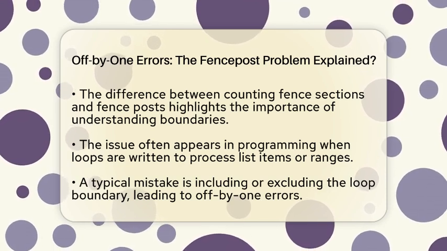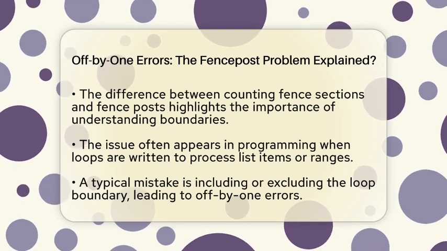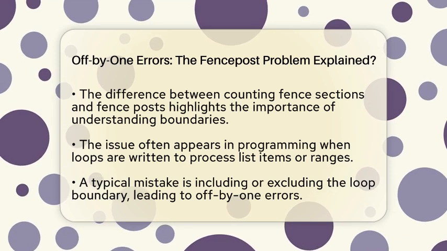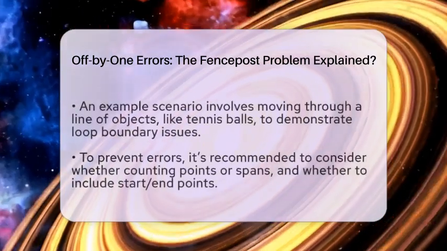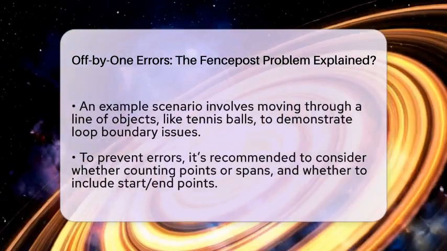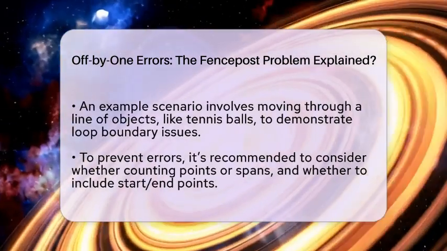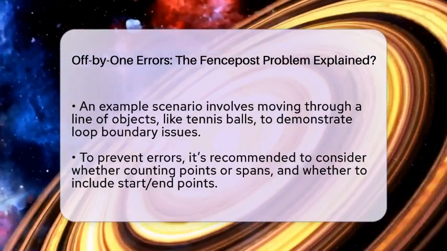This mistake often appears in code when you write loops. For example, if you want to process a list of items, you might write a loop that runs from 0 to the length of the list minus 1. But if you accidentally include the length itself, your loop might run one time too many or too few. That's why understanding whether your loop should include or exclude the boundary is so important.